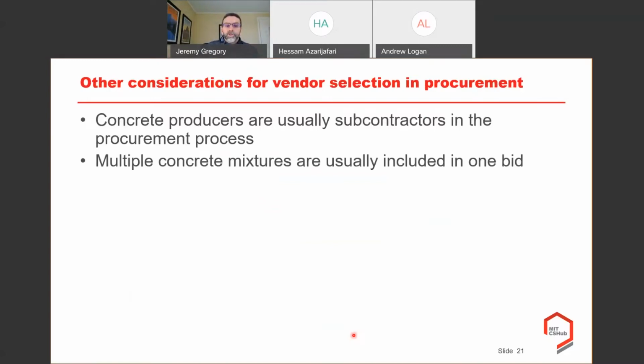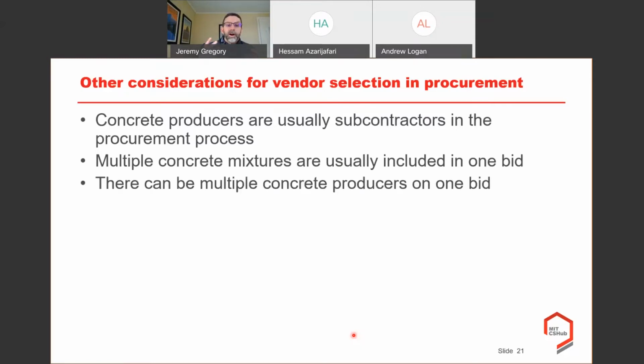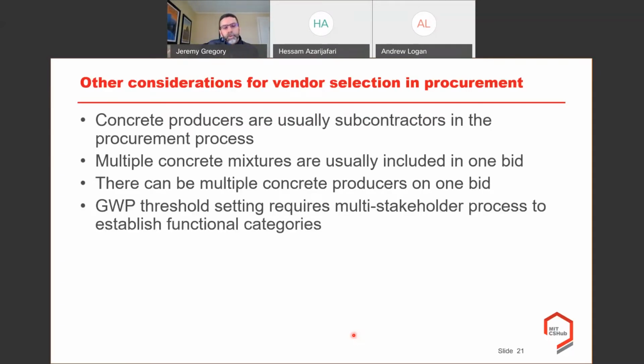The other thing is that there's usually multiple concrete mixtures in one bid, and there are often multiple concrete producers on one bid. So when it comes to setting up those procurement systems, you need to be able to have specific language that navigates those. A common approach proposed is to set a global warming potential threshold.